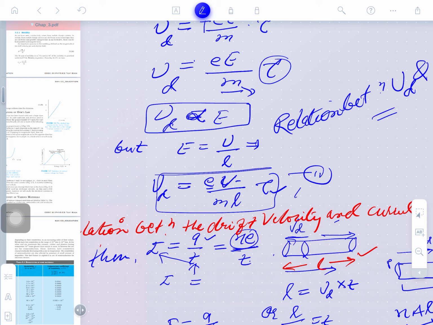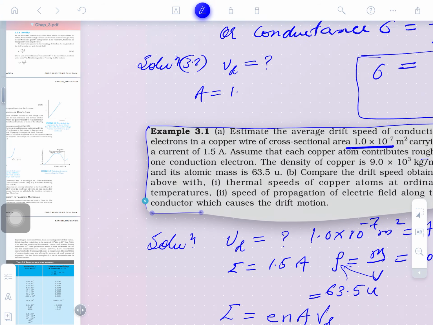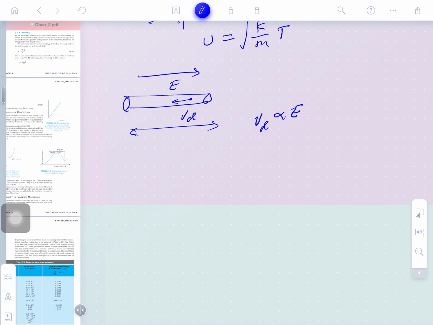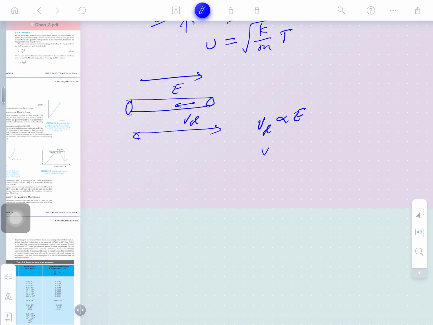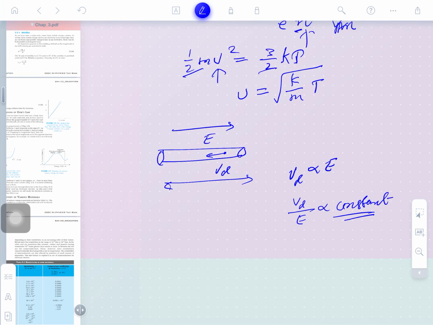You may see here this expression: drift velocity is directly proportional to the electric field. So drift velocity proportional to electric field means what? How much speed the electron will get on applying what order of electric field. This is written as a constant value, so it is a ratio here. The speed required by the electron on applying the electric field, this ratio value is called mobility.